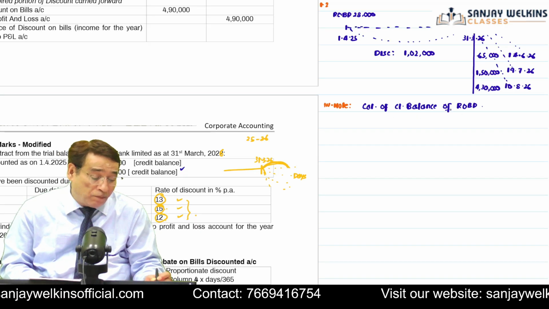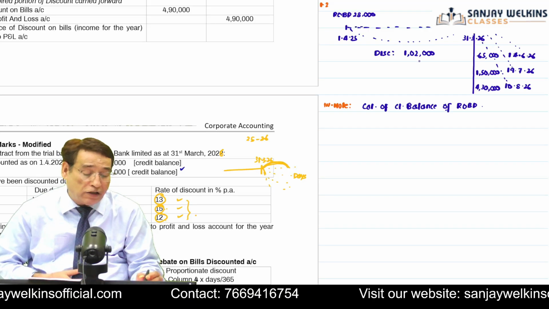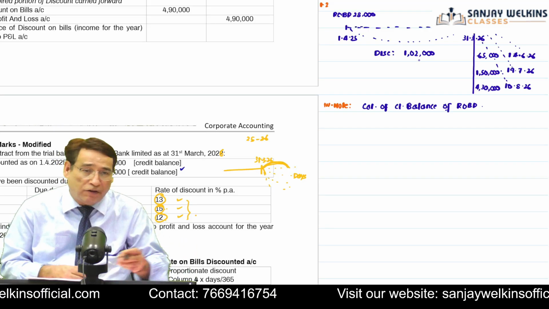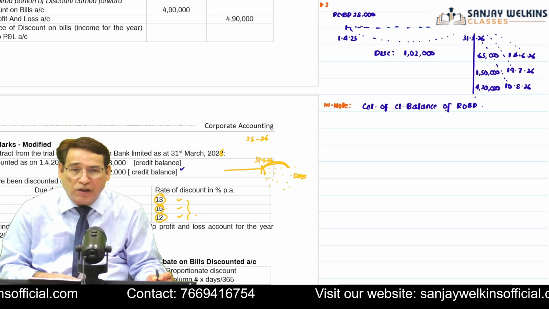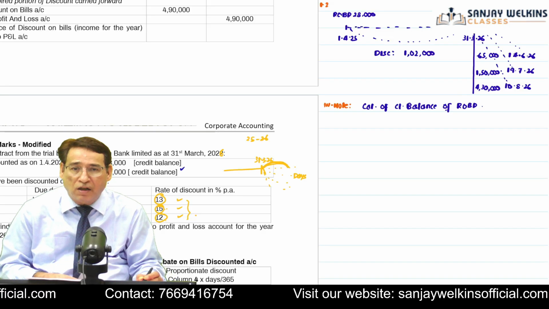We have the opening balance, we have the total discount, but we do not have the closing balance of rebate on bills discount account. So I need to compute the same.